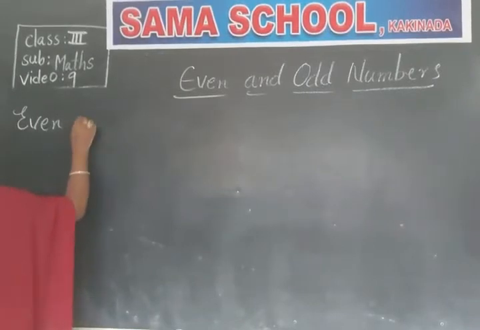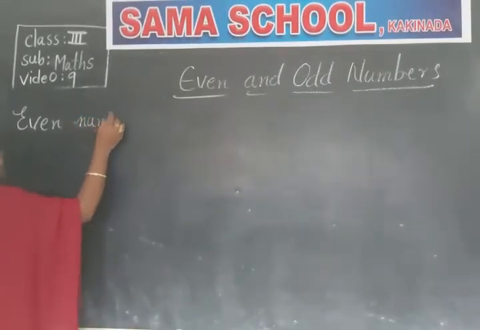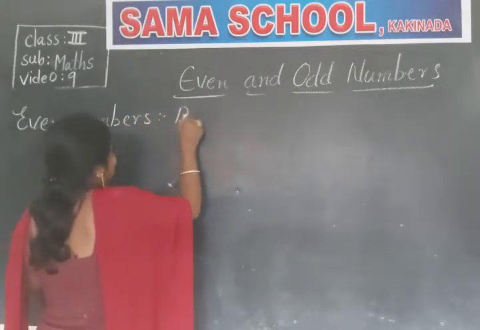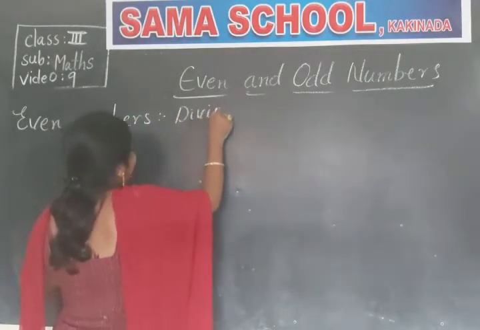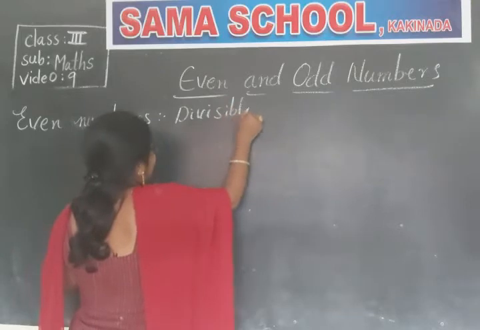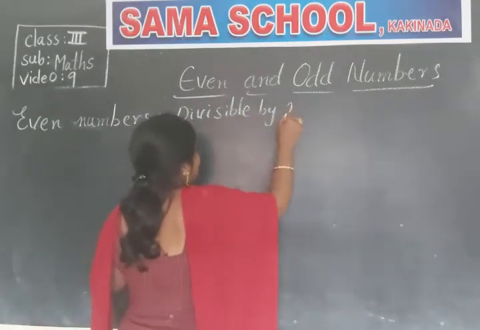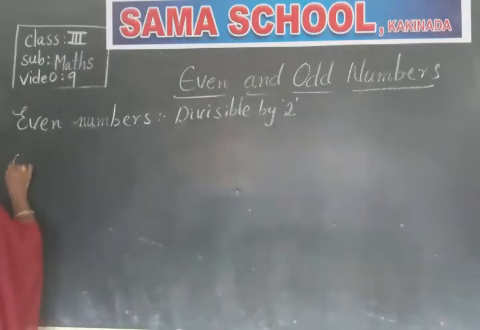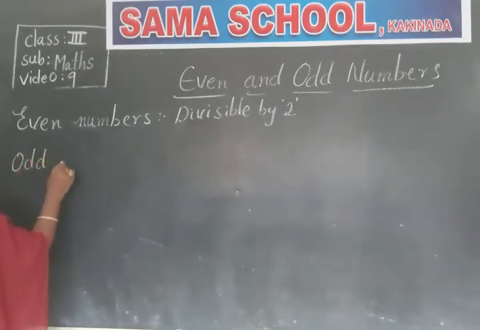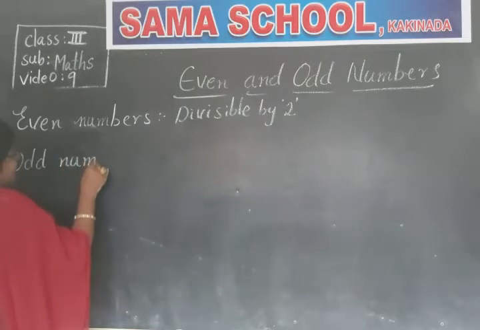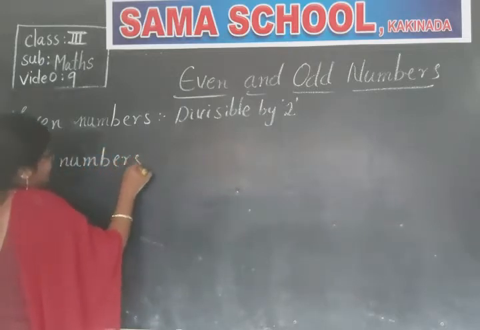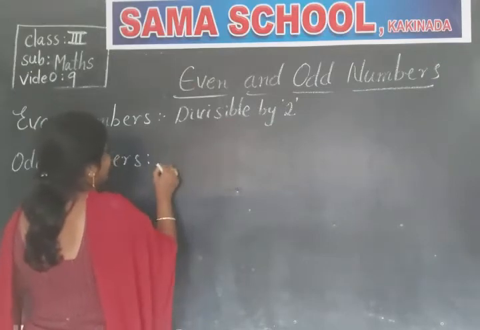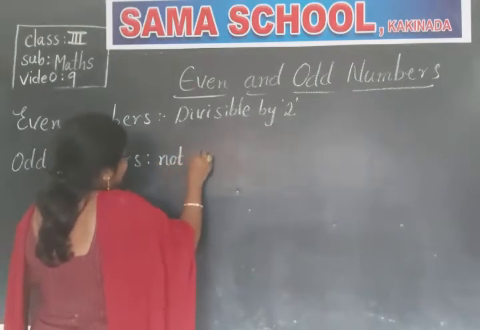Even numbers. What are even numbers, children? Divisible by 2. The numbers that are divisible by 2 are called even numbers, and odd numbers, numbers which are not divisible by 2, right?